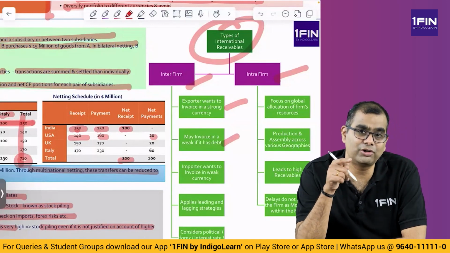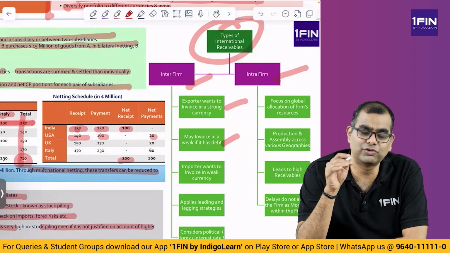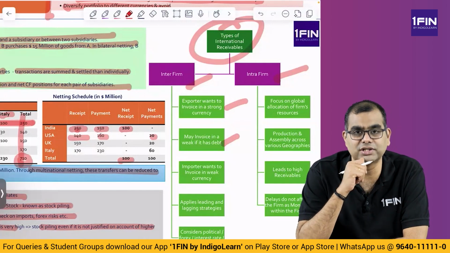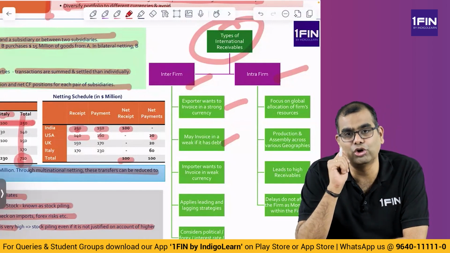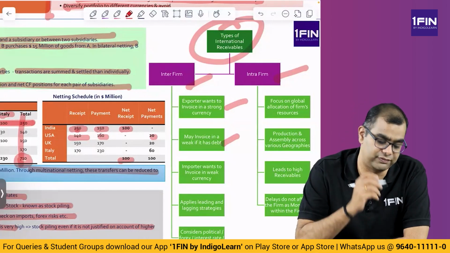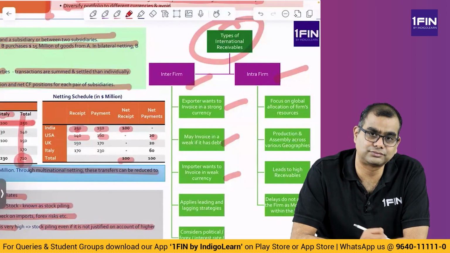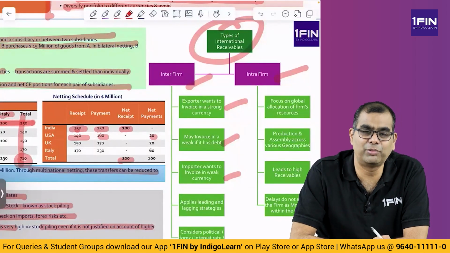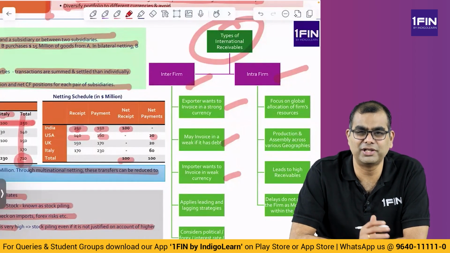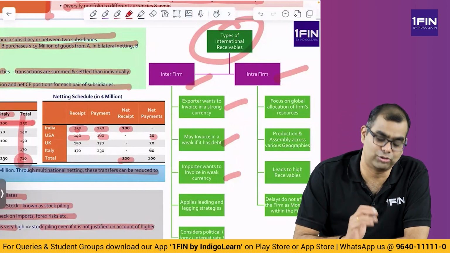So Infosys may want to invoice in rupees if it has a rupee debt, or Infosys may want to, let's say, invoice in euro to a US customer. Why? It has a euro loan. So the euro loan and euro receipts from a US customer both will knock off. Importer wants an invoice in weak currency. If I am an Indian importer, I will say, boss, please don't invoice me in dollars. Dollar is constantly appreciating, rupee is depreciating, so please invoice me in rupee.